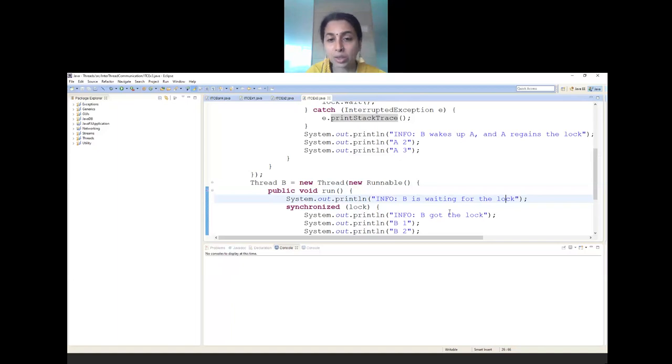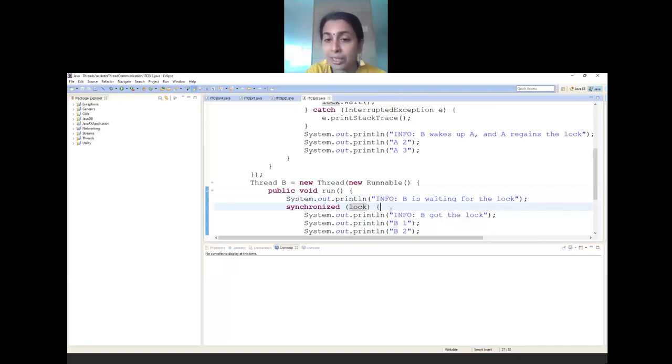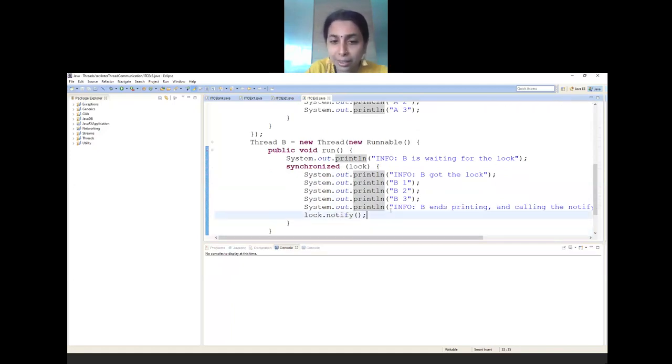And there is a synchronized block on the same object lock, which will never be changed because it is final. Once B has occupied, it prints 1, 2, 3 and then it ends printing. Then there is a call for notify. Just have a look at this line of code. On the same locking object, there is a call for notify.